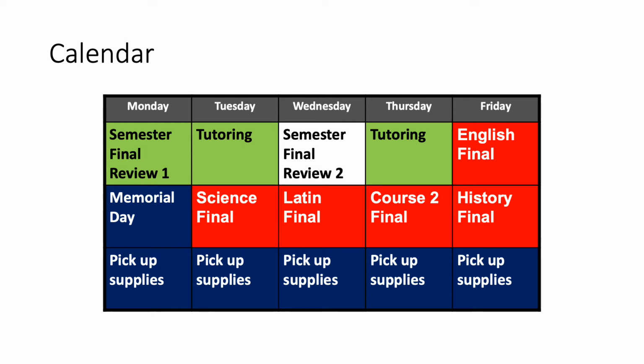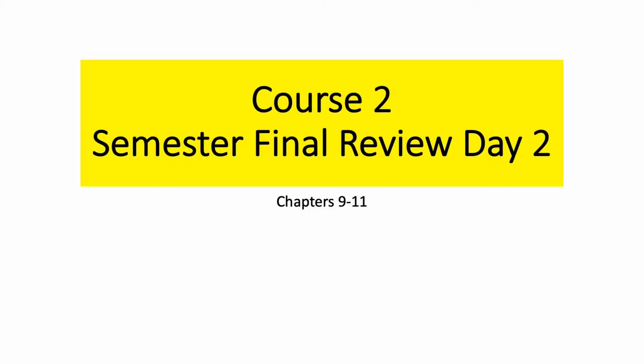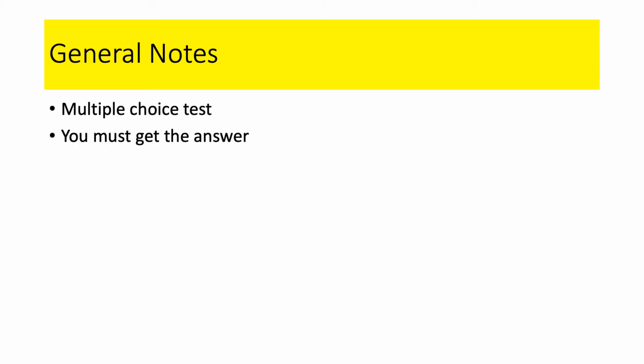Yes, you may use a calculator on all the problems. All right, here we go. Same general notes as last time. Remember, it will be a multiple choice test. Get the answer. Now, today you're going to see a couple times where I'm going to get an answer, and it is pretty darn close. These are the ones that are going to be involving square roots and pi. Now, remember, both a square root of an irrational number and pi itself are irrational numbers, so there's going to be a little bit of rounding involved.